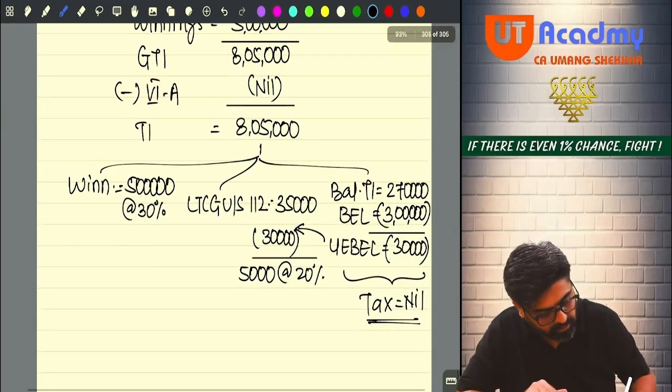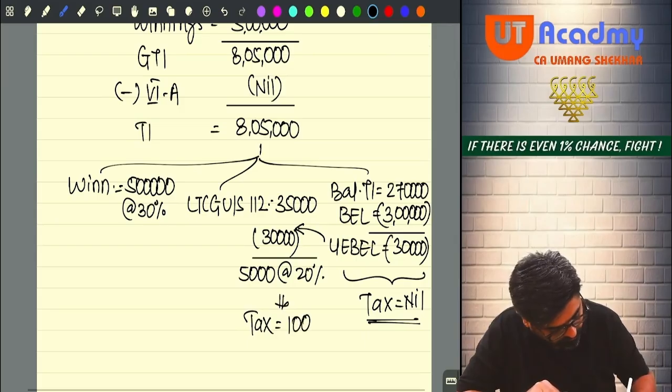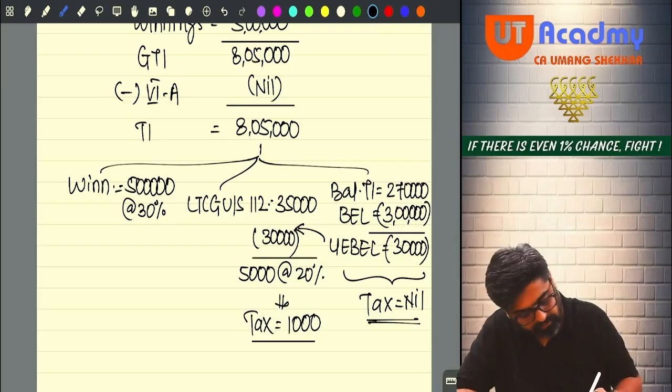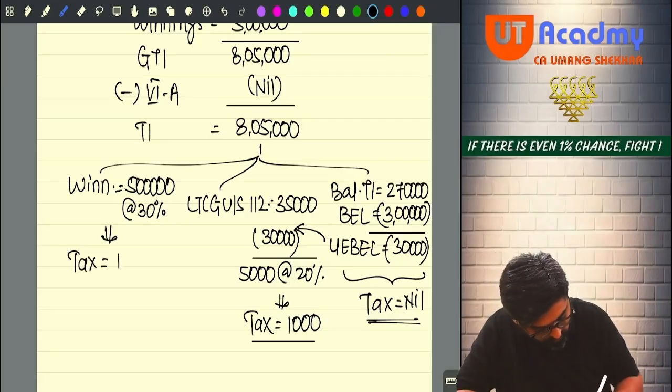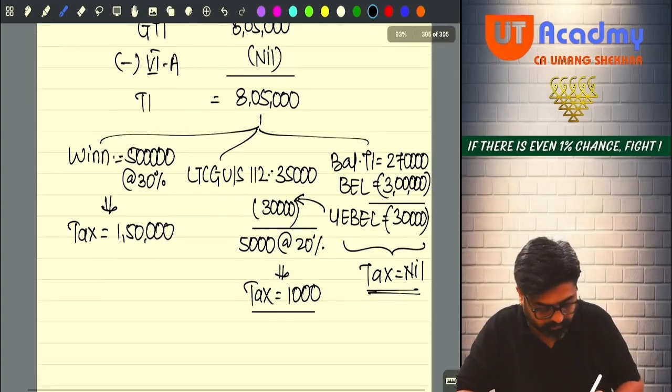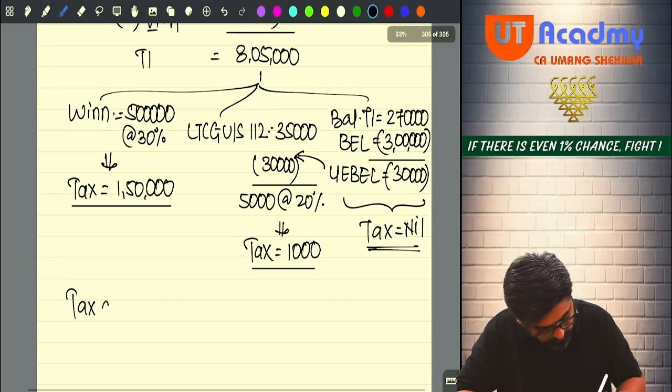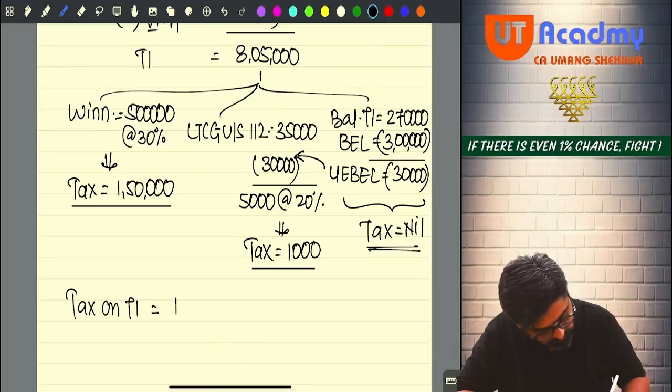On this 5,000 I will pay 20%, that tax will be 1,000. 5,000 into 20% will be 1,000. And on this winning, my tax will be 1,50,000. Right, no? So my tax on total income will be 1,51,000.